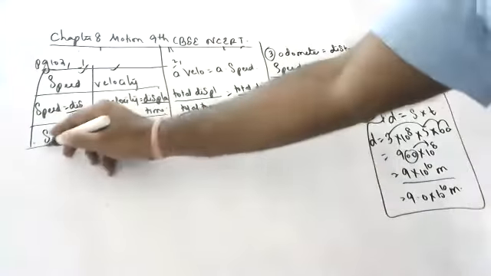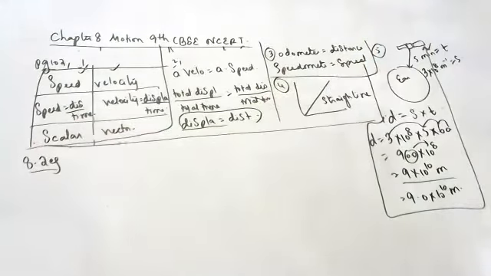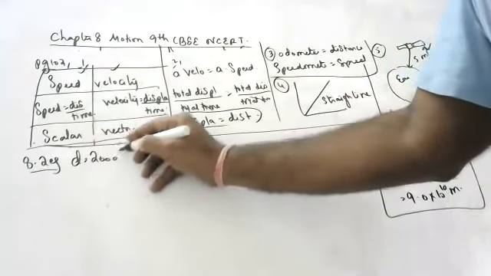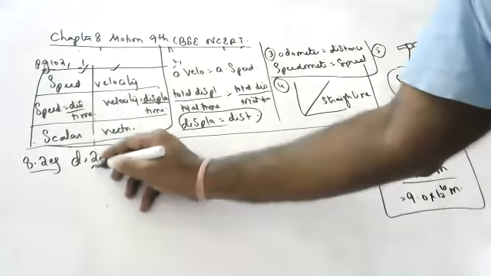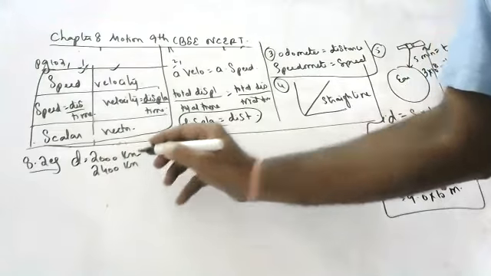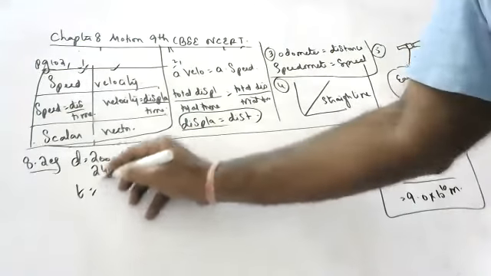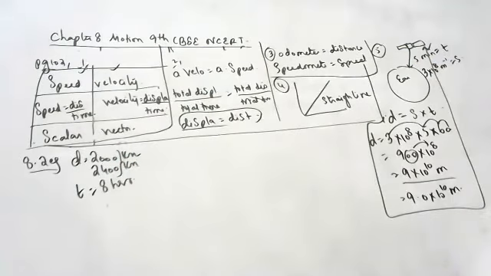Okay, children. On the same page 102, example 8.2 is there. I will be writing the data. The odometer of a car reads 2000 kilometers at the start of a trip and 2400 kilometers at the end of the trip. If the trip took 8 hours, calculate the average speed in kmph and meters per second.